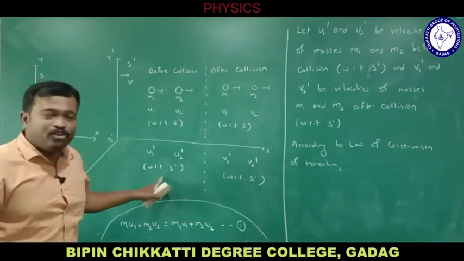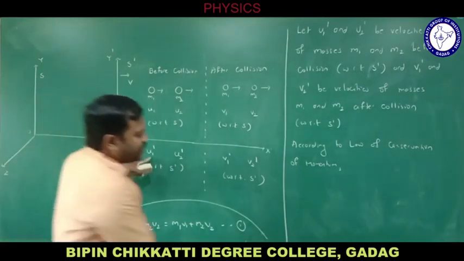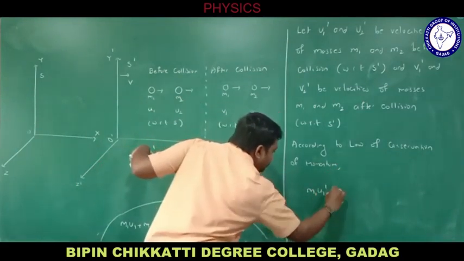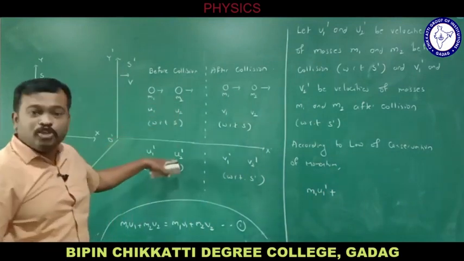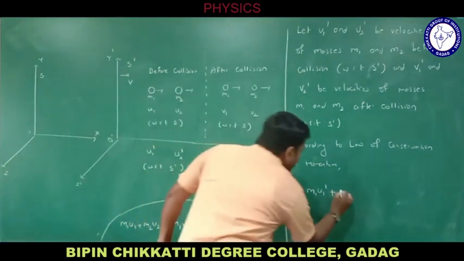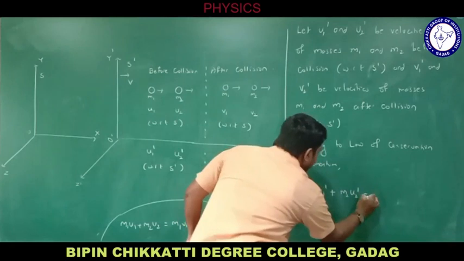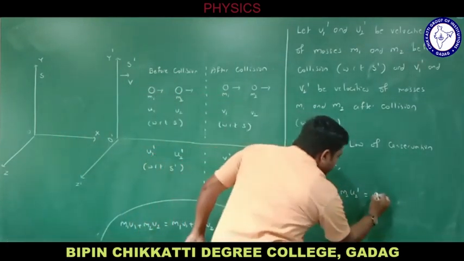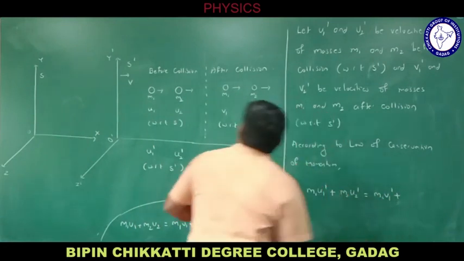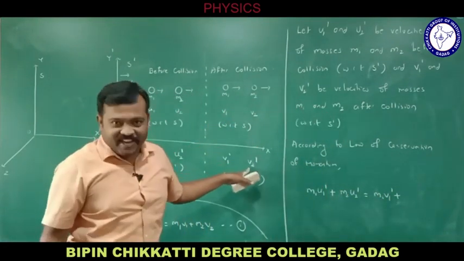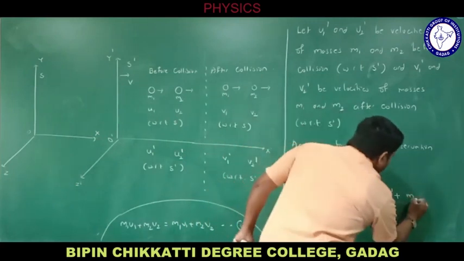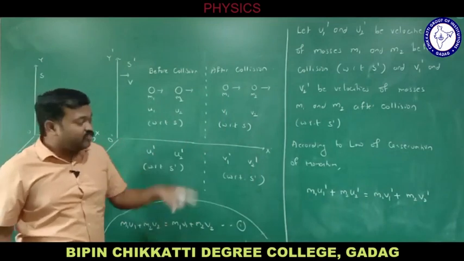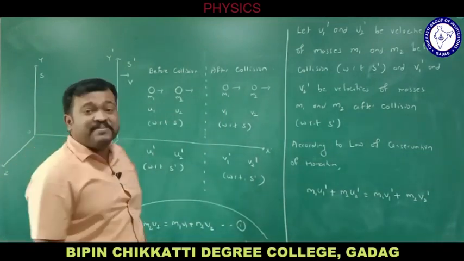Total momentum before collision is m1 u1 dash plus m2 u2 dash, that is equal to m1 v1 dash plus m2 v2 dash. So this is the law of conservation of momentum with respect to frame S dash.